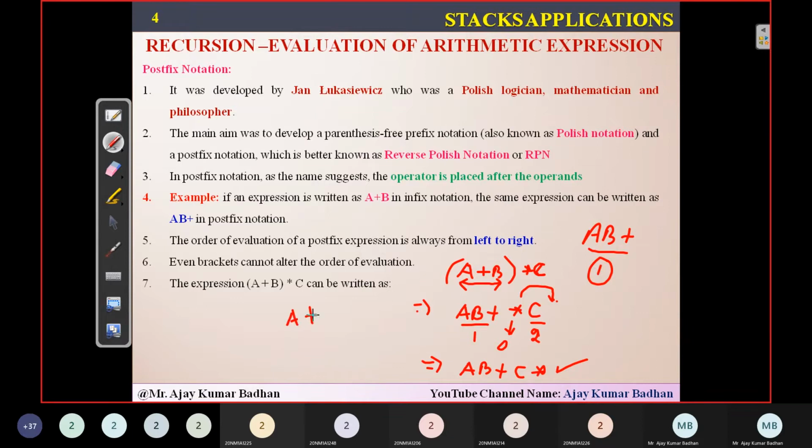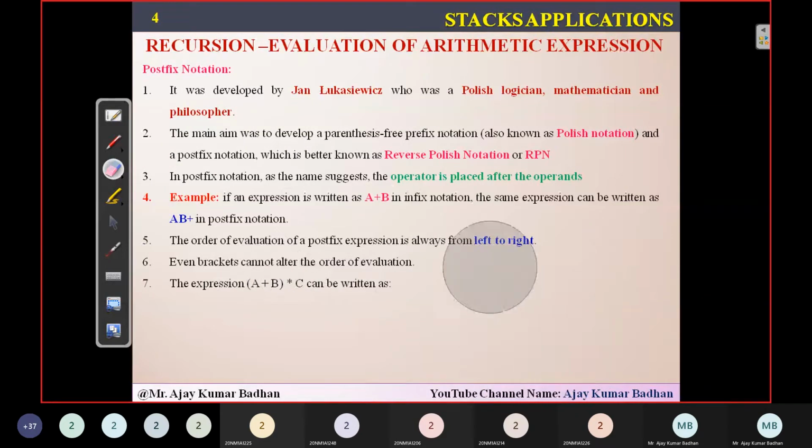It is an operator only when it is present between two different operands. But once you convert that into a postfix like AB plus, this entire thing is one expression. Here, this is one operand, this is the second operand, this is the operator. But whenever you write AB plus, it means you converted this into postfix form, and this is one operand. So don't get confused here. This AB plus is one operand and C is the second operand. So 1, 2, and then the operator, whatever I have, I placed it here. This is the way. So you can see this now here in this particular slide.